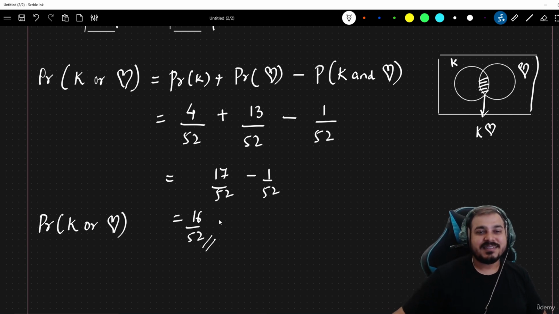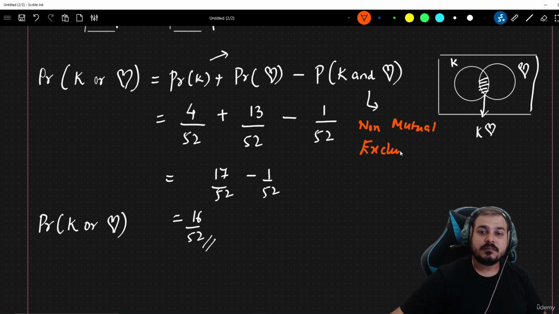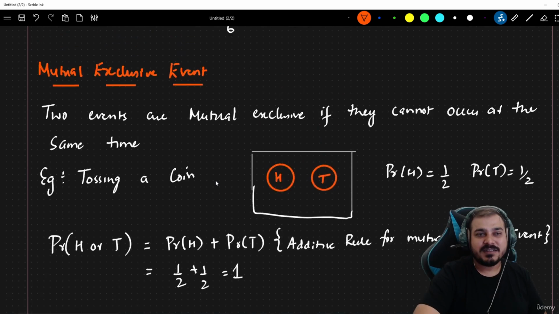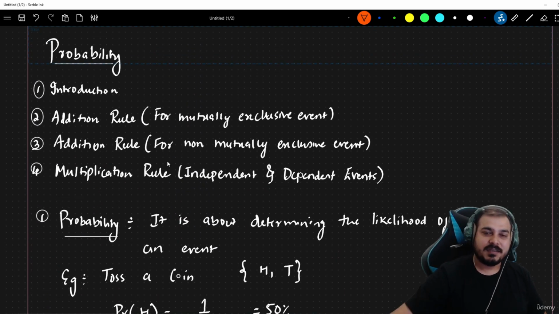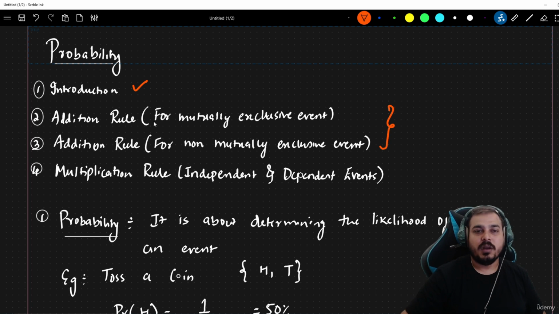And remember, this is again the additive rule for non-mutually exclusive events. Again, I'm going to write it over here: this is a non-mutually exclusive event, right? So this is just the understanding. What all did we discuss over here? We discussed 2 things: one is the introduction to probability, and then the addition rule for mutually exclusive events and for non-mutually exclusive events, right?